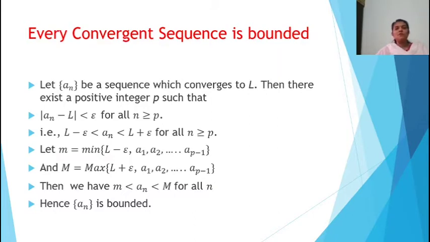So we get small m less than a_n less than capital M for all n. Hence we have a lower bound small m and an upper bound capital M. So the sequence a_n is bounded.